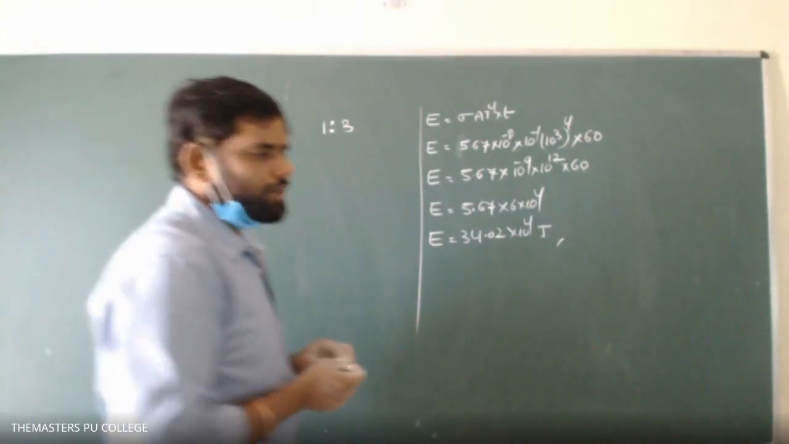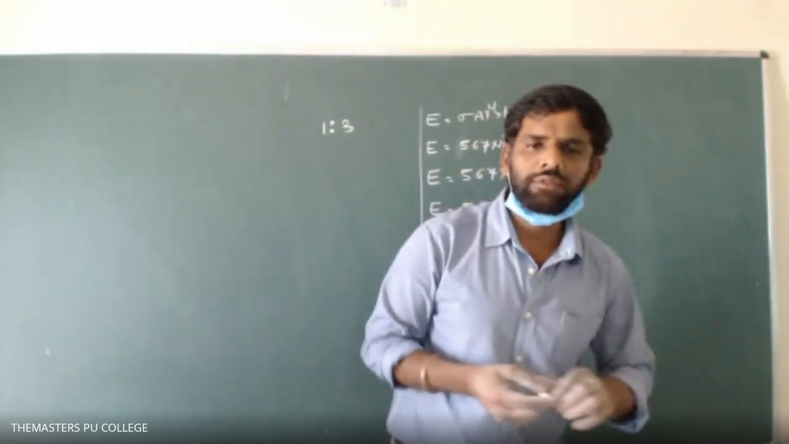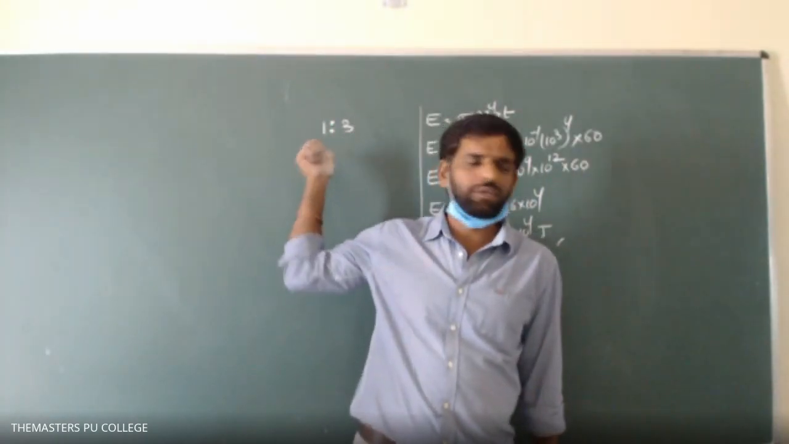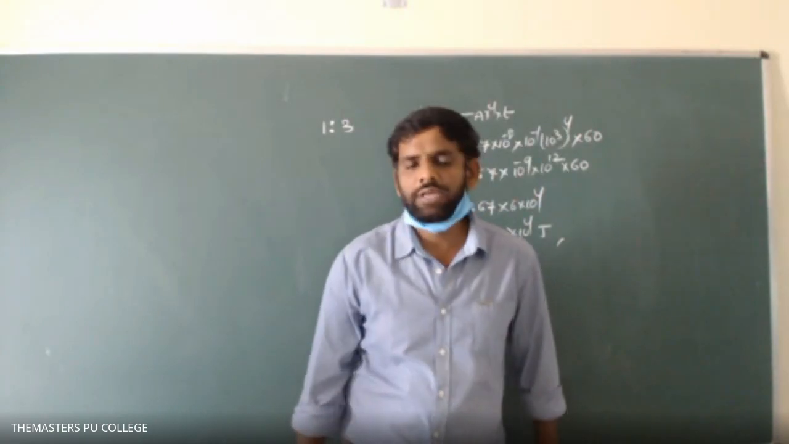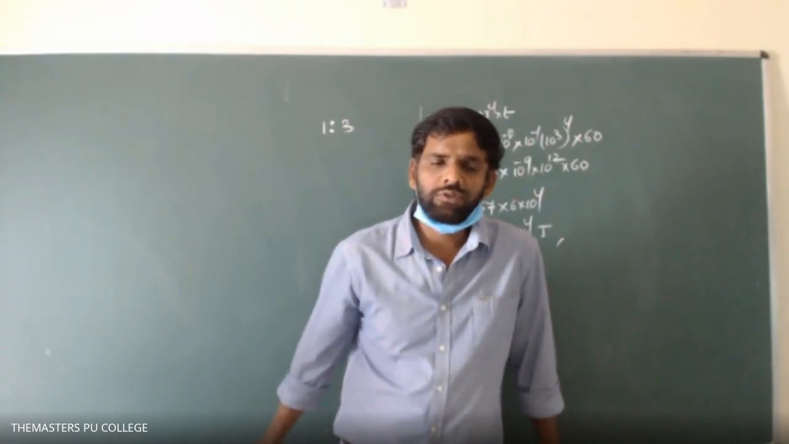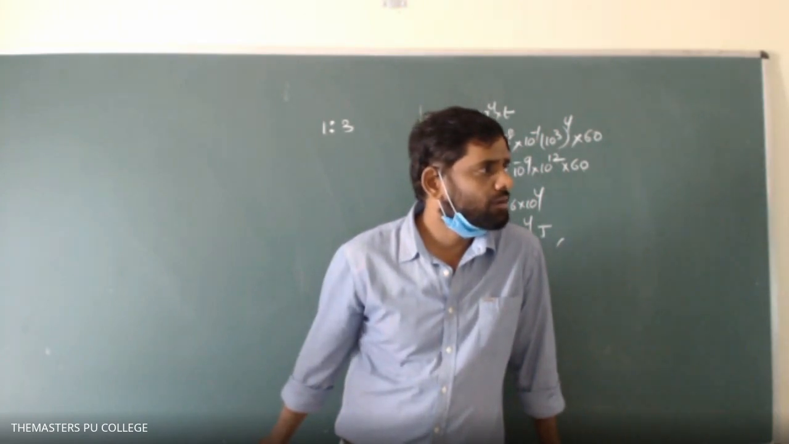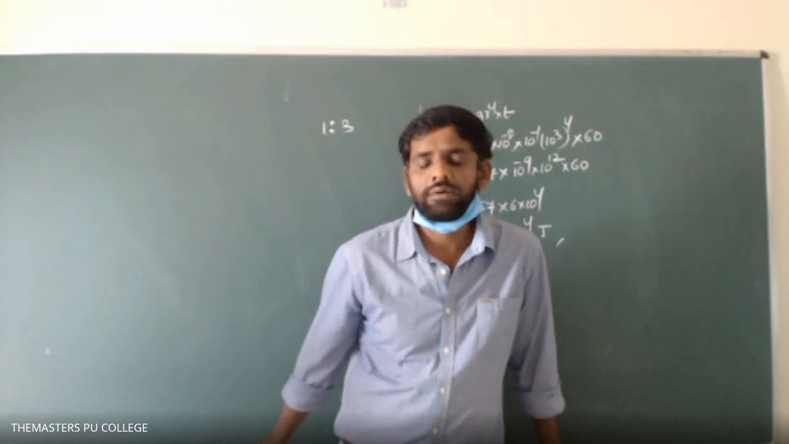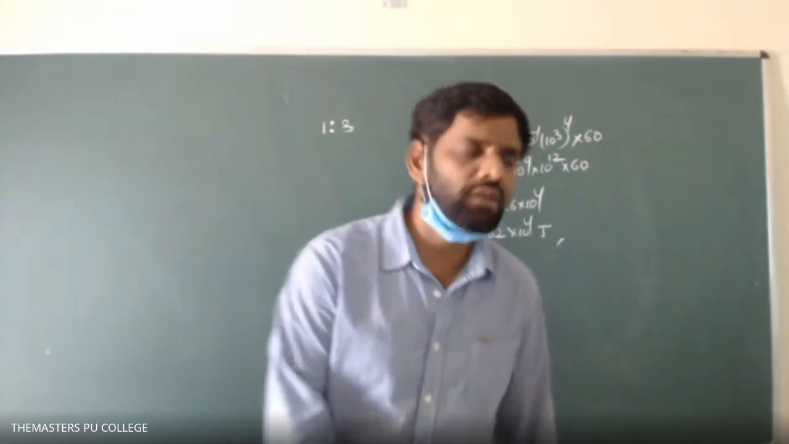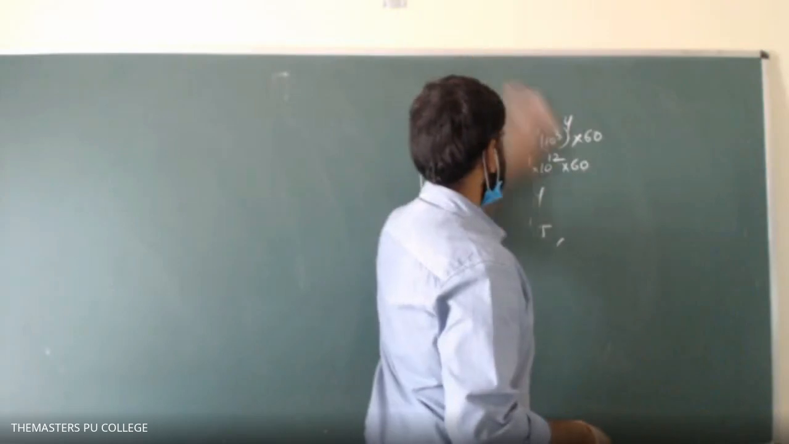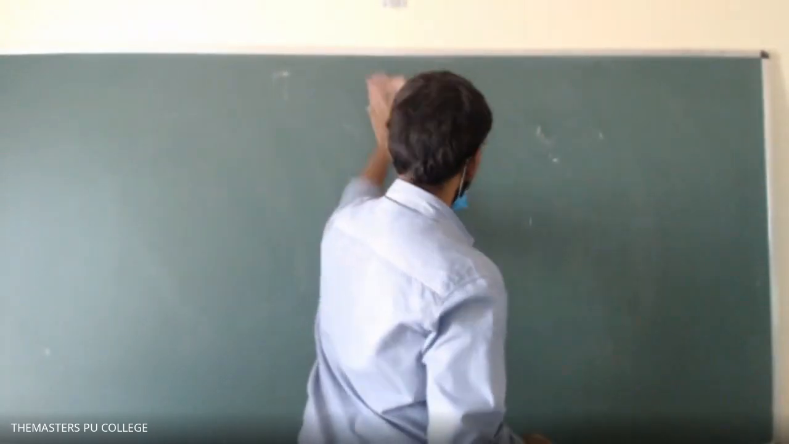Two spheres made of the same material have their radii in the ratio of 1:3. They are heated to the same temperature and exposed to the same surroundings. Find the ratio of their rate of change of temperature. We have been given one formula for the rate of change of temperature. d theta by dt equals how much?